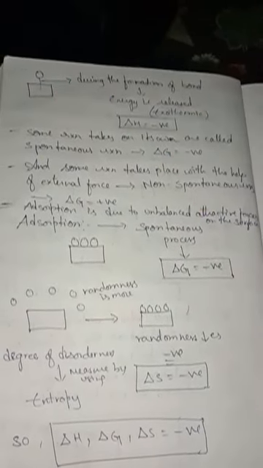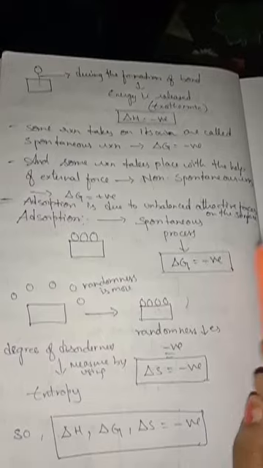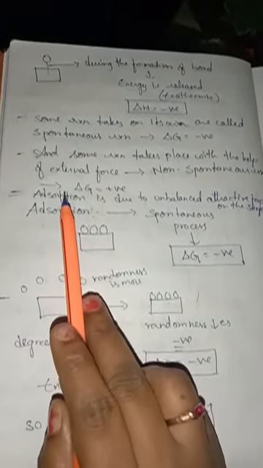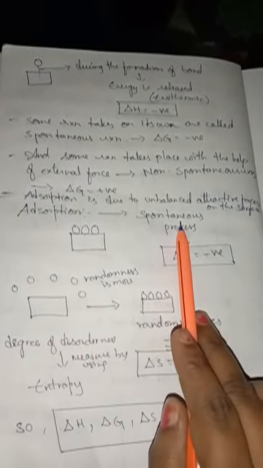And now, how will adsorption be done? Adsorption happens due to unbalanced attractive forces on the surface. And now we will see another example here. For adsorption, whose reactions are spontaneous, the delta G value will be negative. This is what I am writing again here.